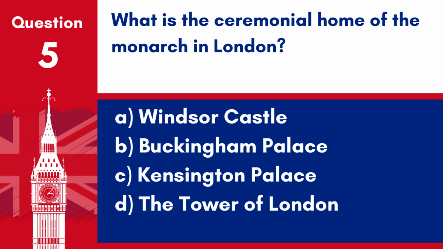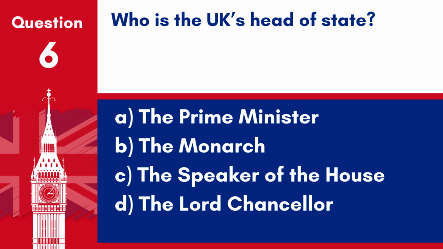Question 5. What is the ceremonial home of the monarch in London? A. Windsor Castle. B. Buckingham Palace. C. Kensington Palace. D. The Tower of London. Answer B. Buckingham Palace. Buckingham Palace is the ceremonial residence of the monarch in London, hosting many official events and receptions.